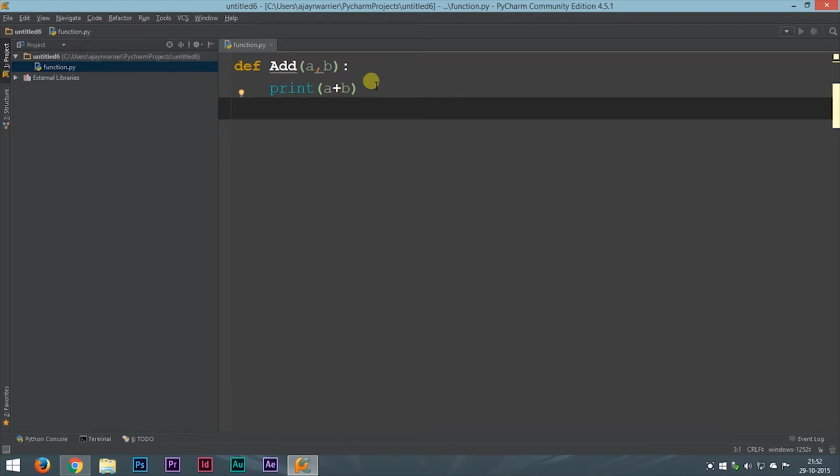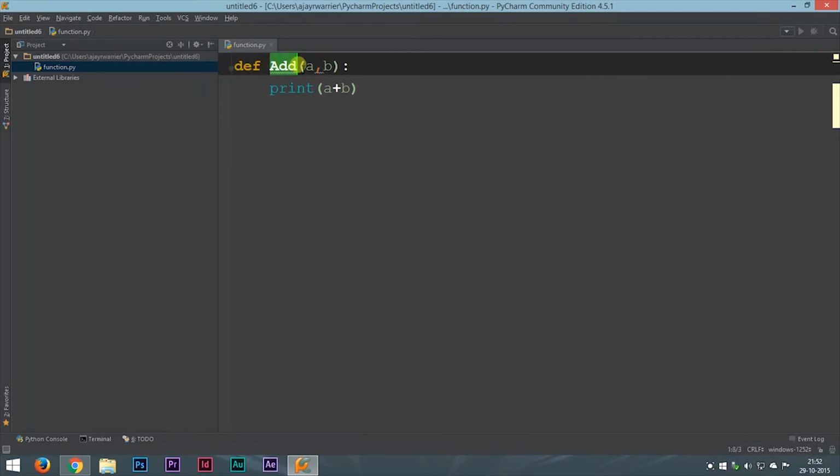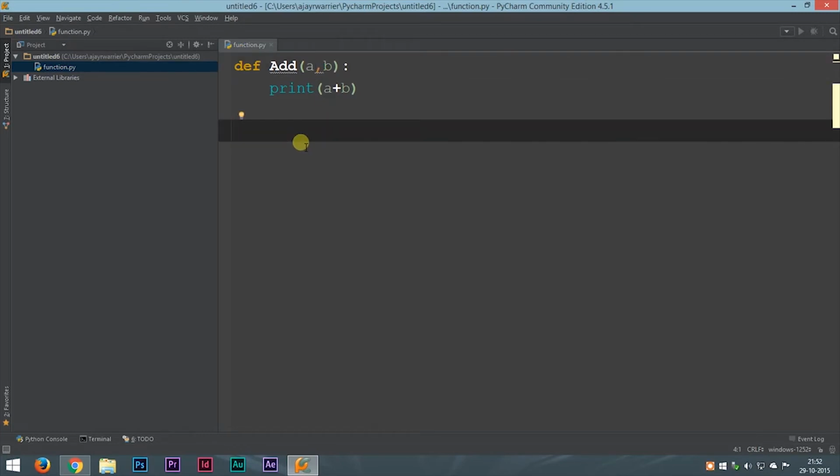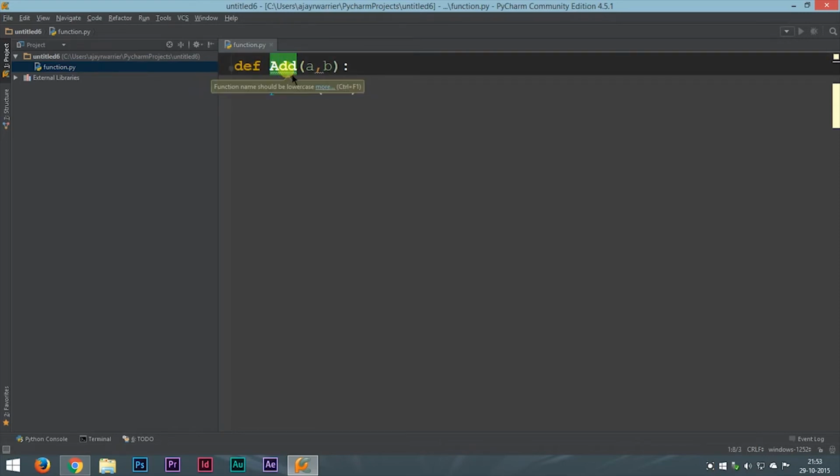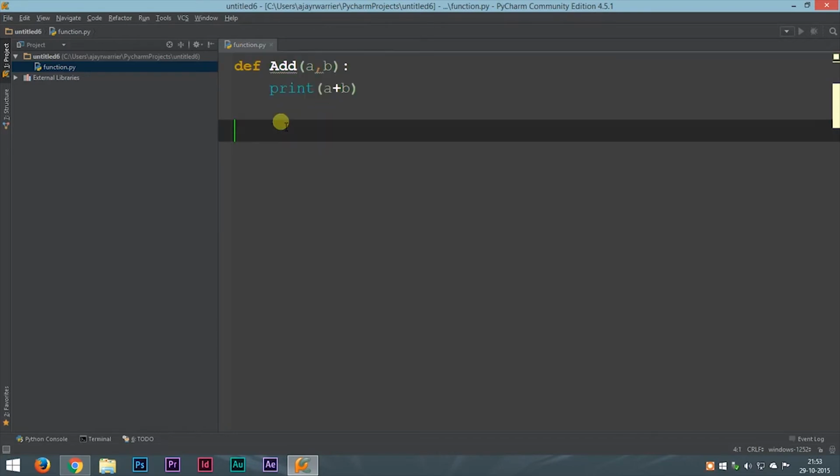Now to write a function, first we start off by typing in def followed by the function name, and inside the bracket we will type in the variables that are used inside the function. Now this function is to add two numbers. So we'll be using two variables, a and b. So we'll list down those variables inside this bracket. So to write a function, we use the def keyword followed by the function name. In this case it is add, open a bracket, and inside the bracket we'll type in the variables that are used inside the function. Alright, so this sounds cool.